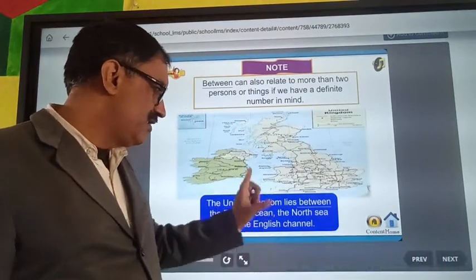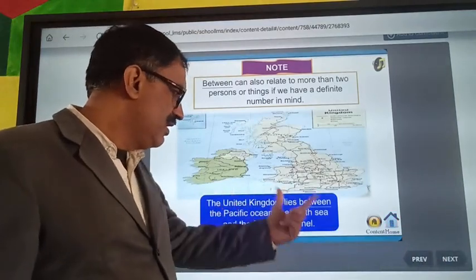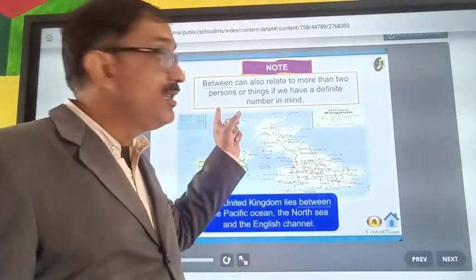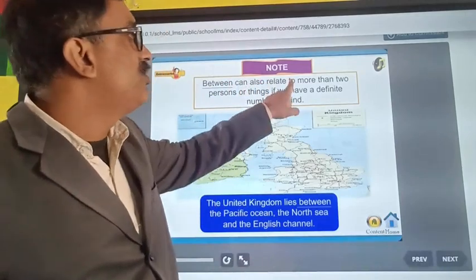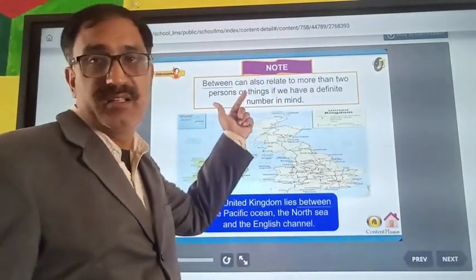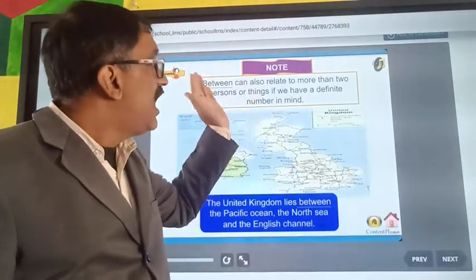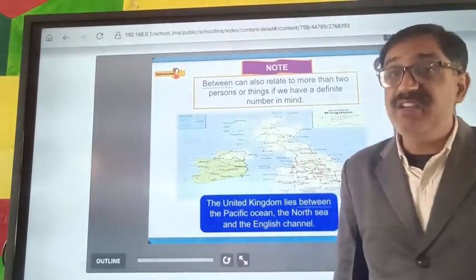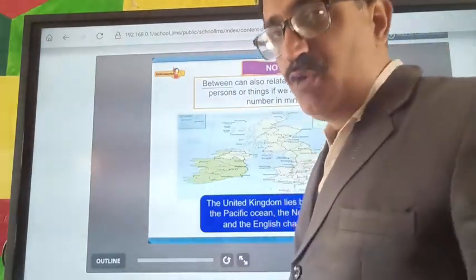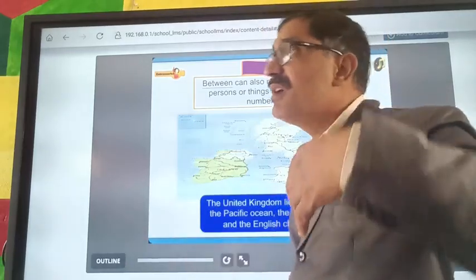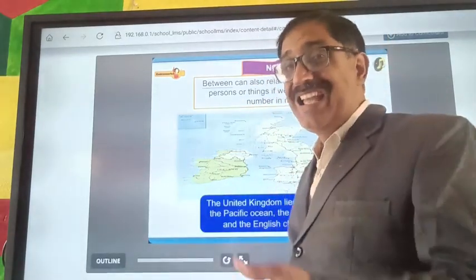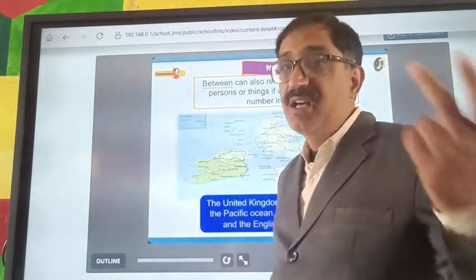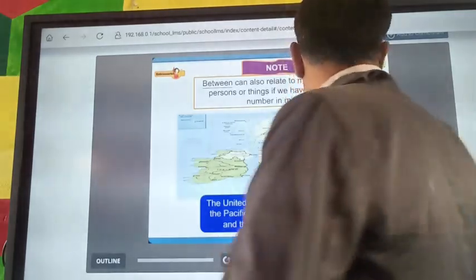The condition is that between can also relate to more than two persons or things if we have a definite number in mind. So keep this in mind.